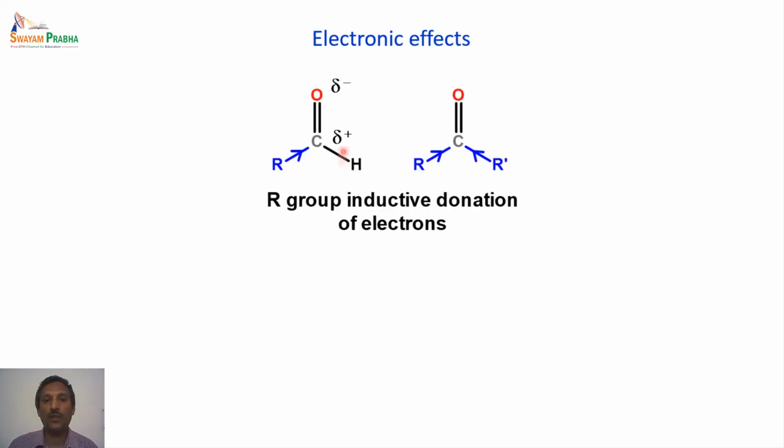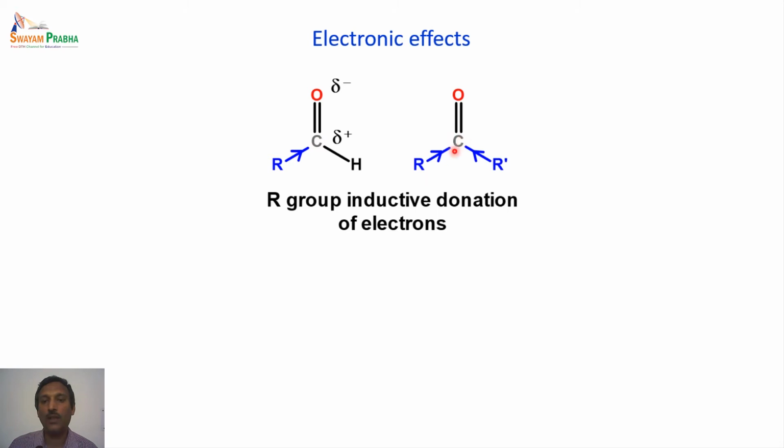If we look at the structure of aldehyde and ketone, the aldehyde has one alkyl group attached to the carbonyl carbon. Ketone has two alkyl groups attached to the carbonyl carbon. So we already know alkyl groups are plus I effect groups, or they inductively donate electrons. So in the aldehyde there is one alkyl group giving electrons to the carbonyl carbon.